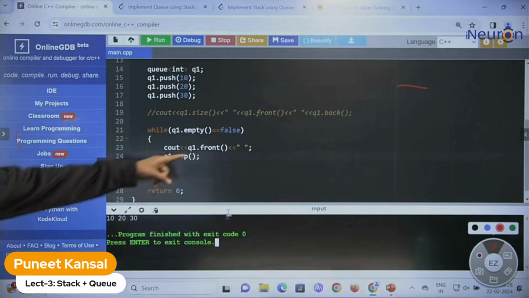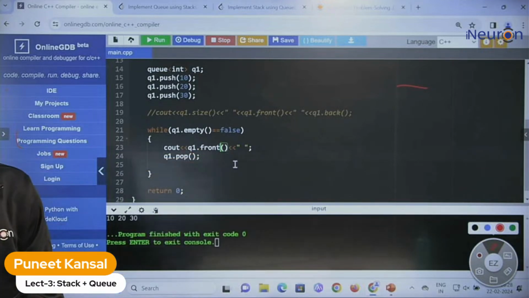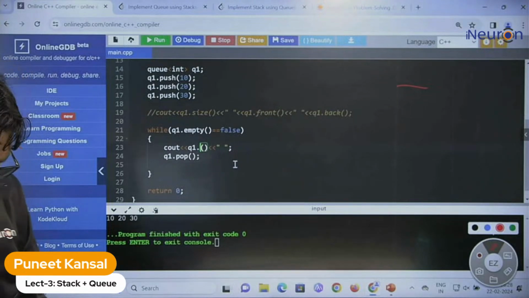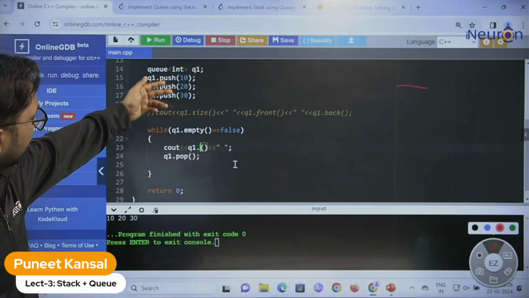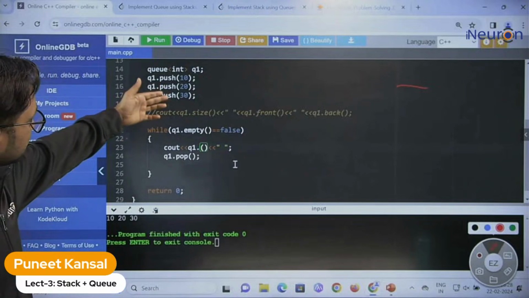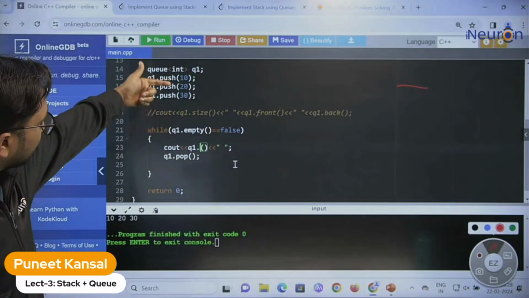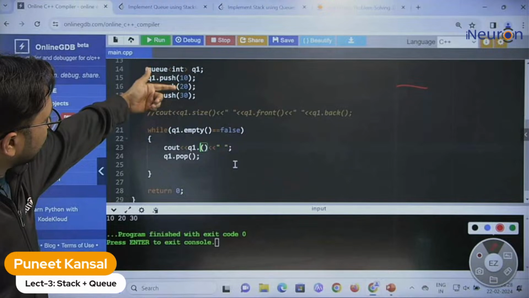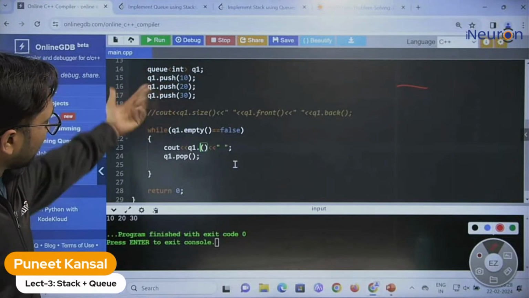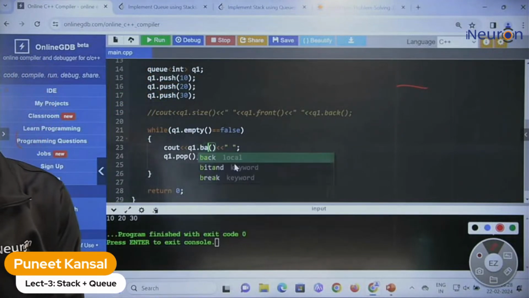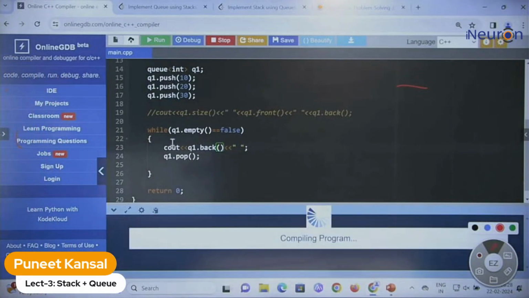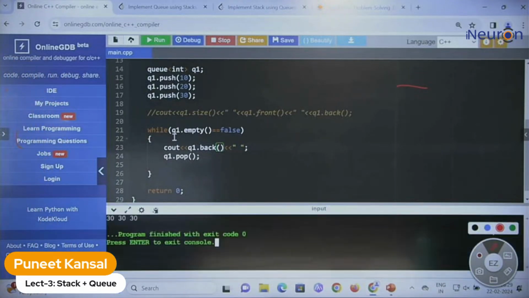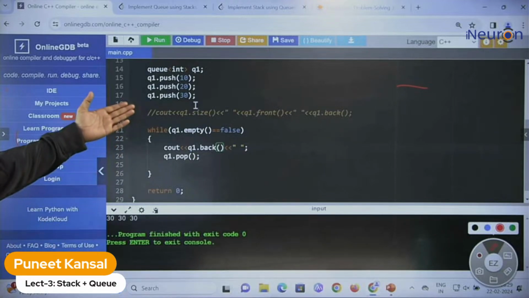Now what about if we write back? This will keep printing from the back. Actually, this will print 30, then pop the element from the front. So this will not print all the elements actually. Let's see. Let me run it. So this is printing 30, which means the back element is 30 only.